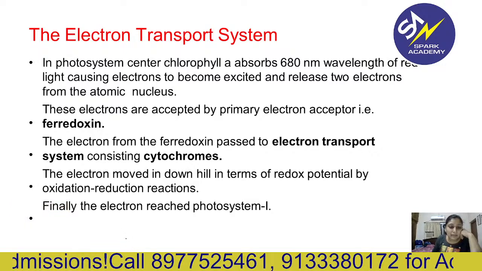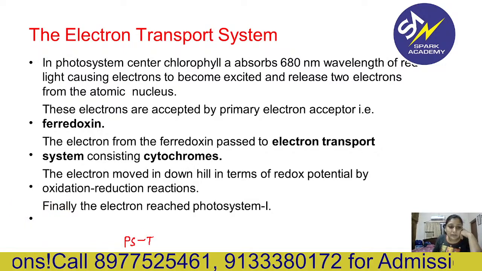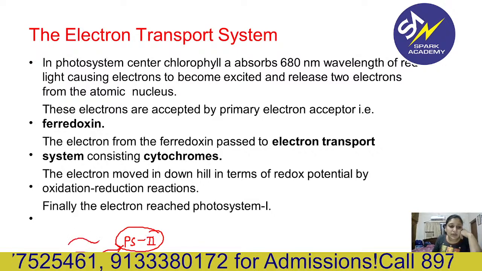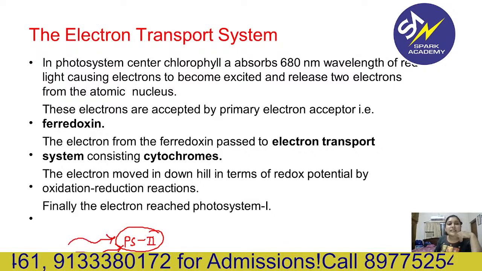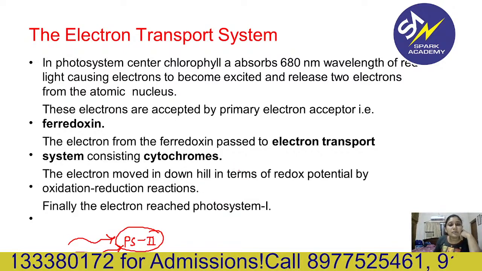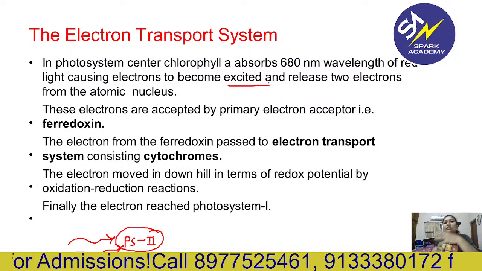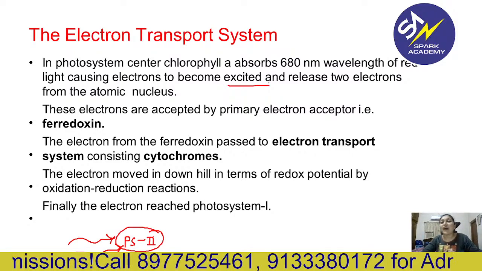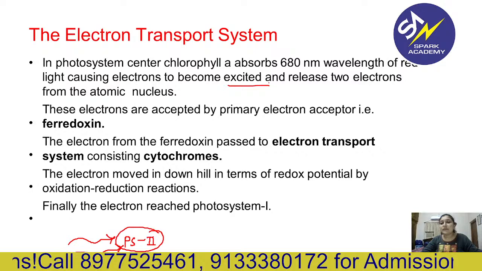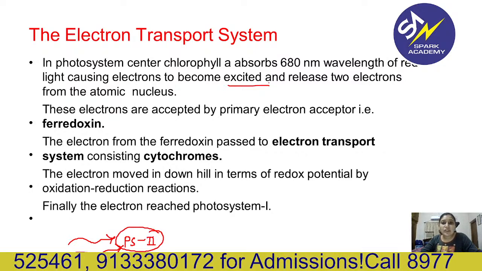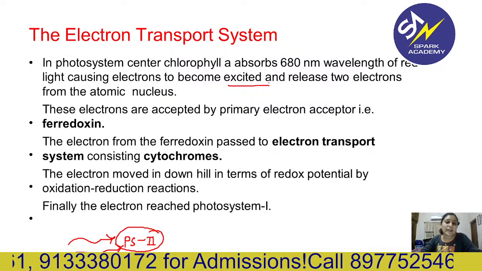Which one is 680? PS2. So that is PS2 absorbing this light, and this is how electrons become excited. When they are excited, they move into farther electronic orbits, farther from the nucleus. So they release two electrons from the atomic nucleus.